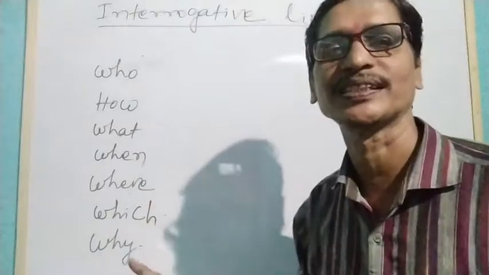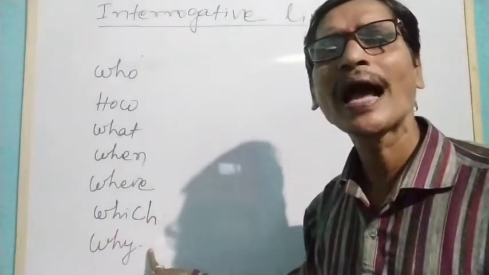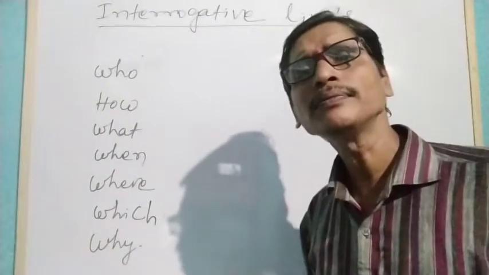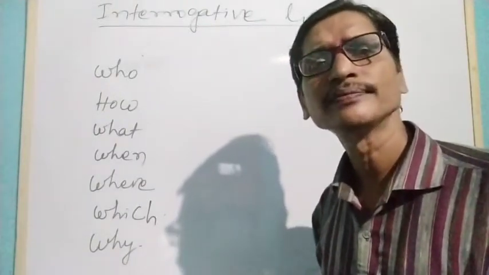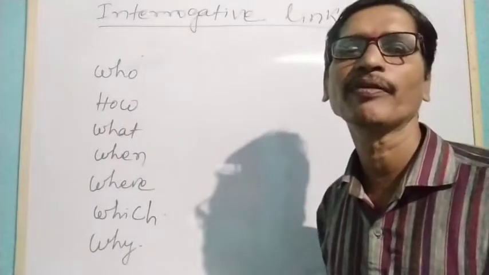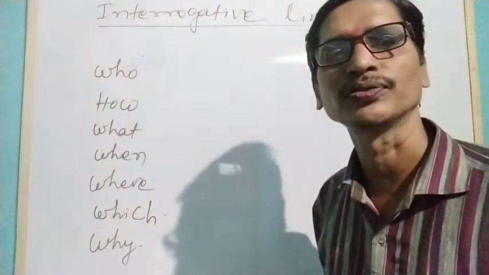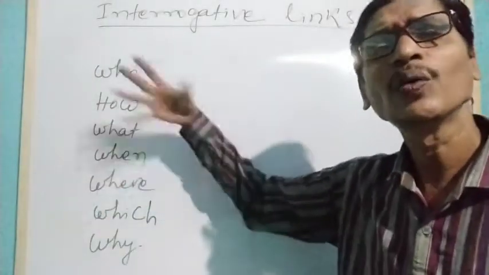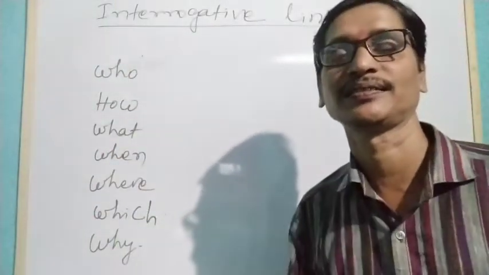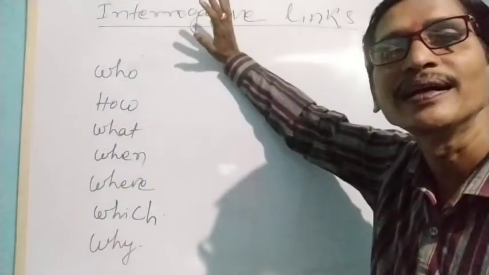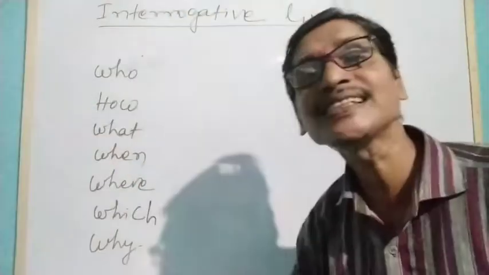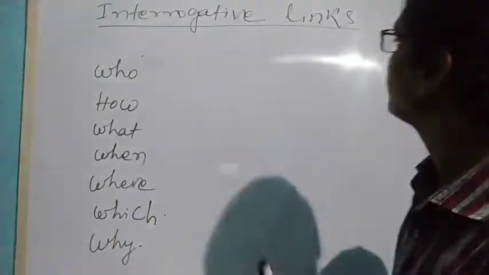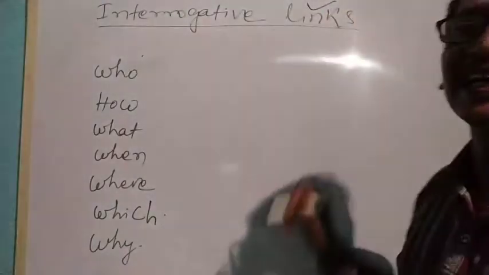We ask a question. Similarly, we use why to know about the reason, the cause. Why did you not come to school yesterday? Yeah, I was suffering from fever, therefore I could not come to school. Understand? So these words are question words, double-edged words. We use them to ask questions. But here in this topic, the sense is the same, but we are not using them to ask questions. We have used them as links.